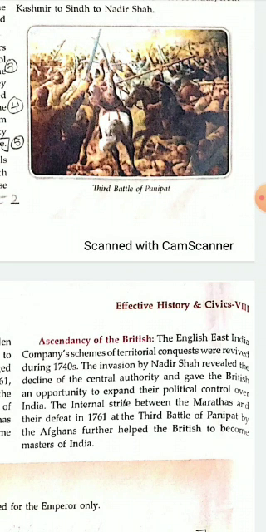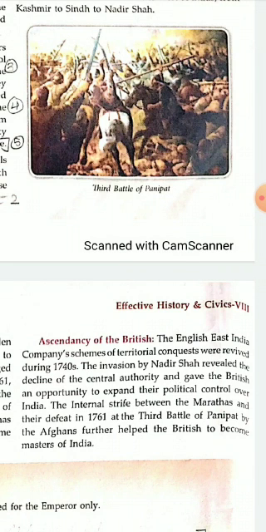The internal strife between the Marathas and their defeat in 1761 at the Third Battle of Panipat by the Afghans further helped the British to become masters of India. So there were internal conflicts between the Marathas, and this led to their defeat in the 1761 Battle of Panipat. All these reasons helped the British to establish their political control over India.